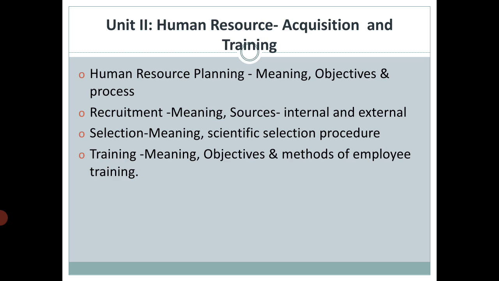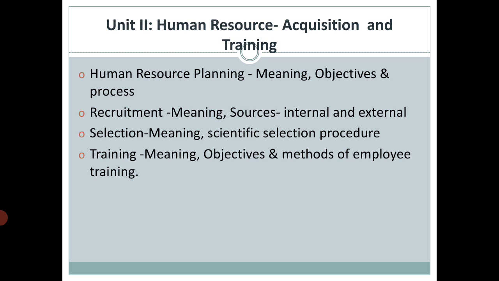Then training. What does training mean? Why is training imparted? What are the different objectives of training? Then what are the different methods used for employee training? The training methods adopted differ depending on whether you are a new employee, a fresher, or an existing employee.